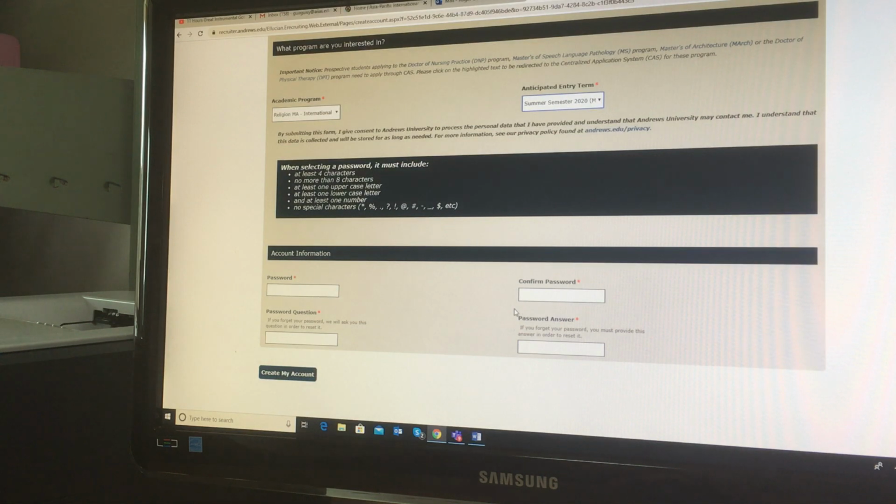Now you will have to create your own account to go through this process. So let's say that you come up with a password. It could be anything, but something like password123. Then I confirm here, password123.